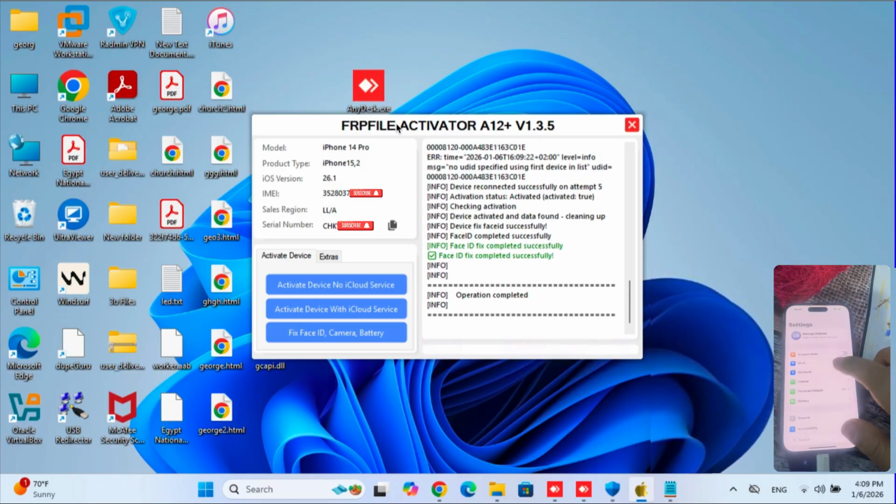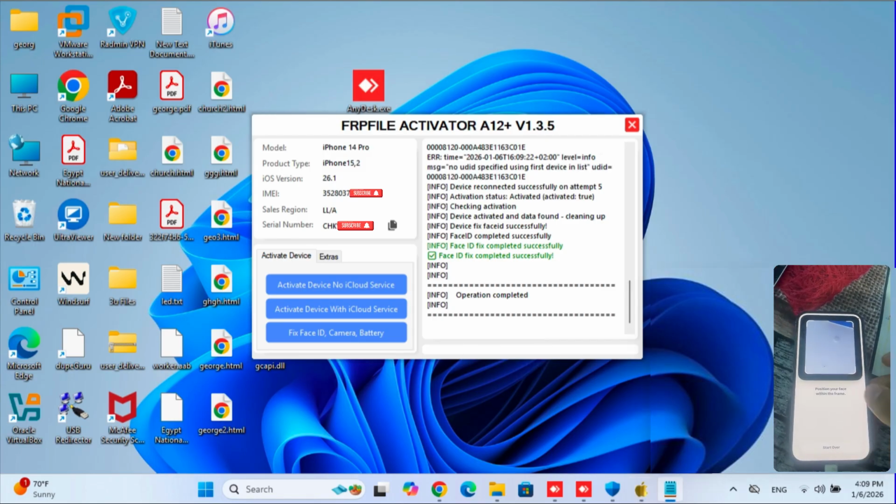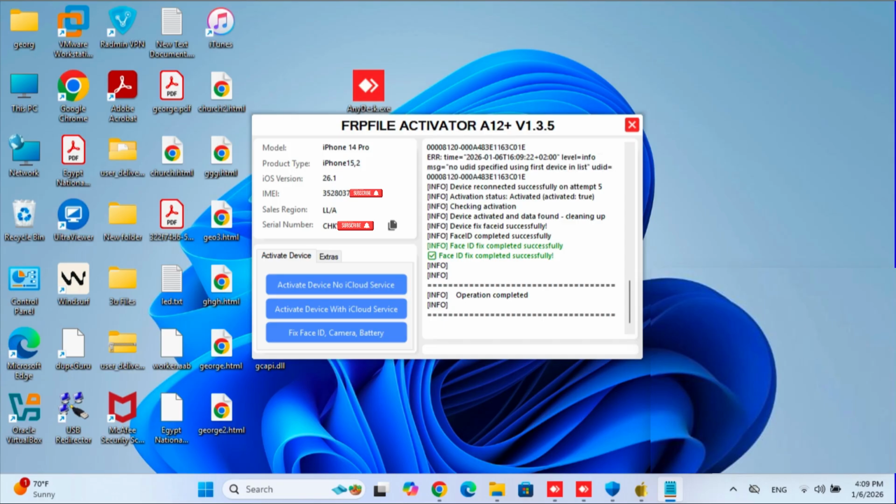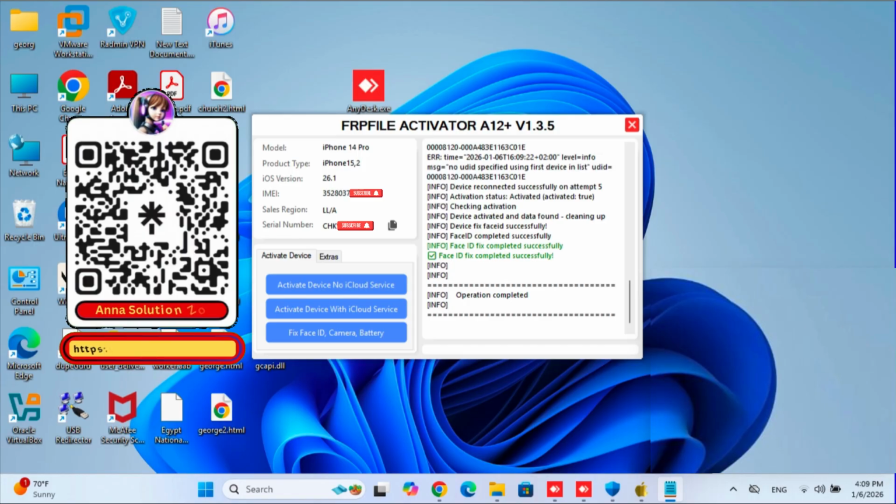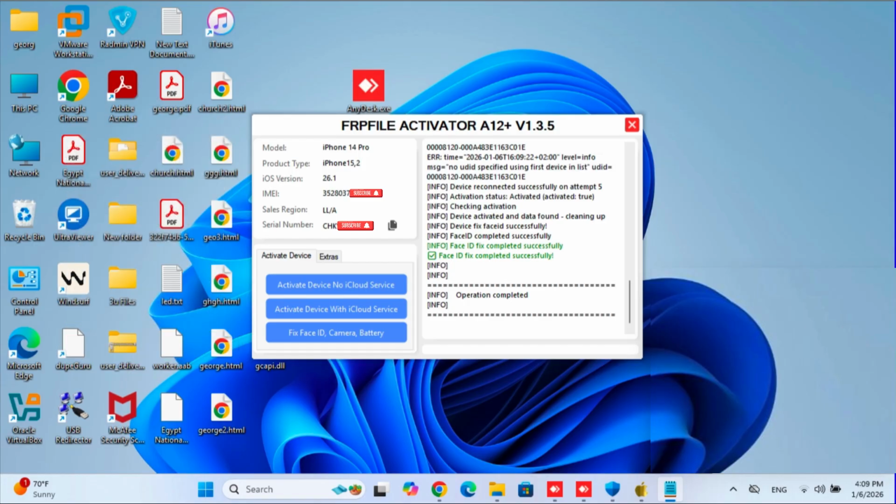Now, check the Face ID, camera and battery on your device. Here, you can see, it's working perfectly now. In this way, you can bypass all the China and global variant, A12 Plus locked iPhones and iPads. If you get any issues during this bypass process, then simply contact me on WhatsApp or Telegram for any help.